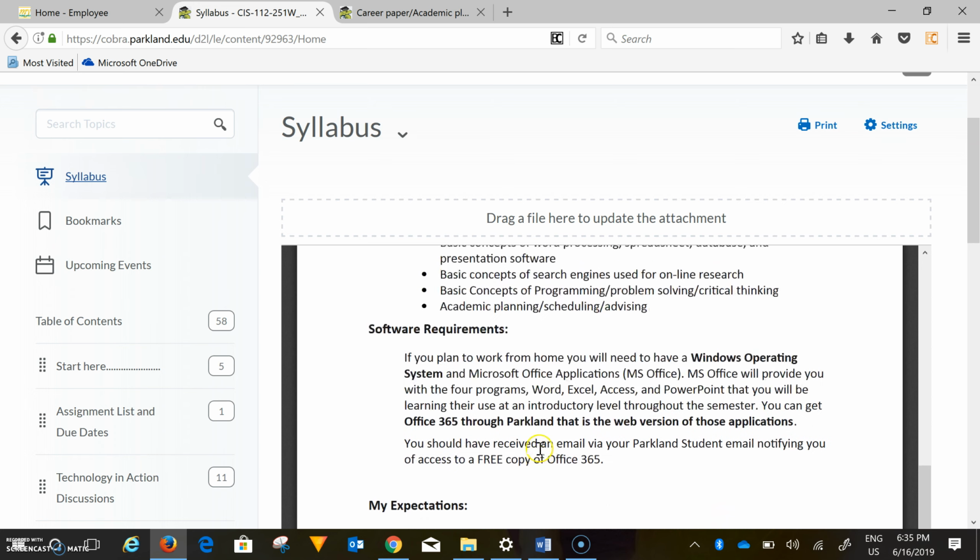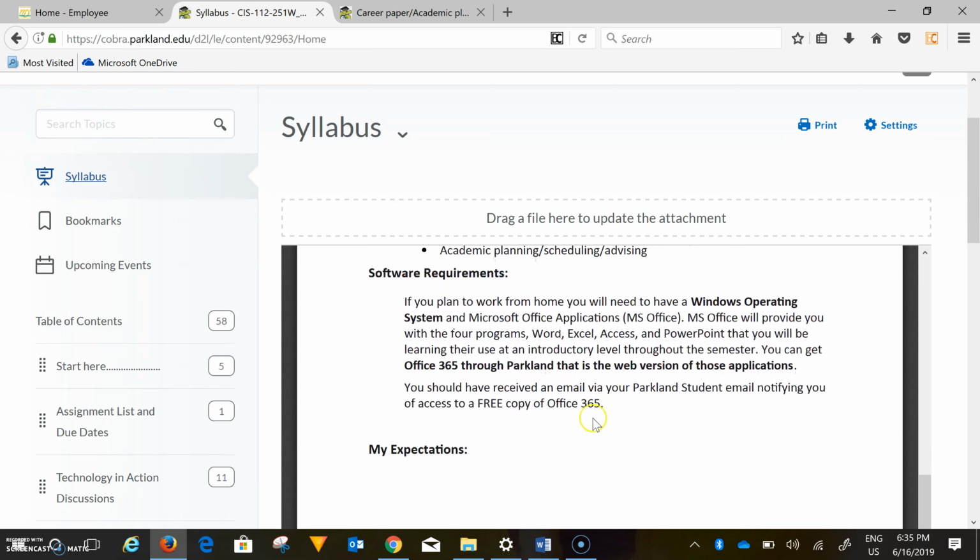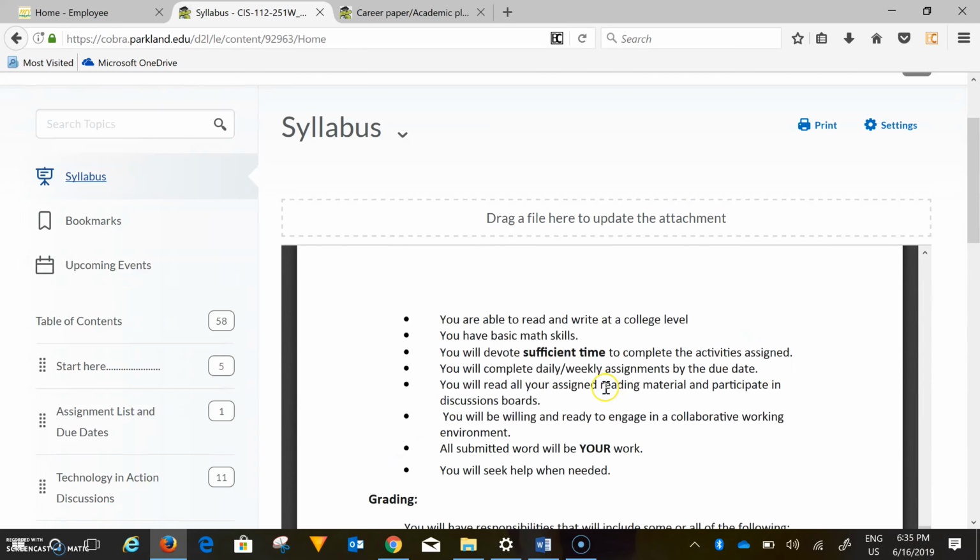Software requirements: you really need the Windows operating system, and Office 365 will suffice to do your Word, Excel, and PowerPoint. You will not have a database for the summertime. Database access is not going to be covered.